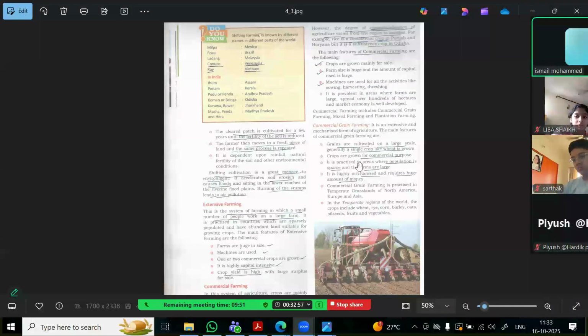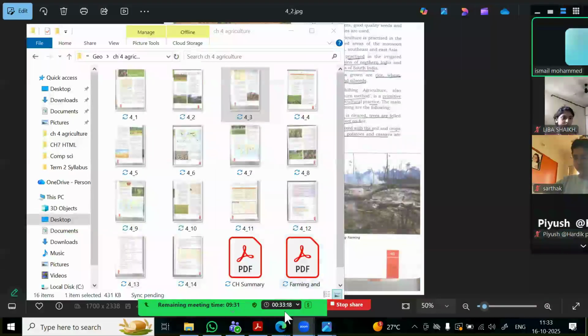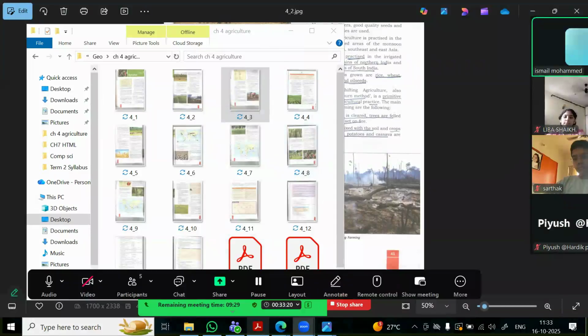Whatever yield they get, they sell to other countries because they get huge money in terms of foreign exchange. So that is mainly for commercial purpose. That's what is shown here, for example in North America, these are the temperate regions of the world, and these are the crops that are grown.